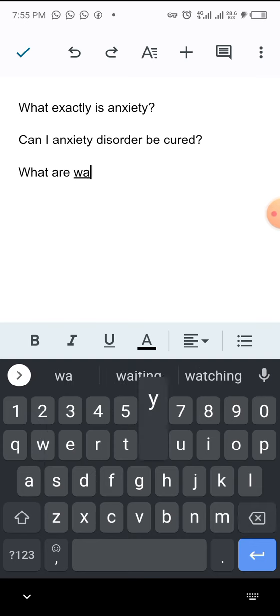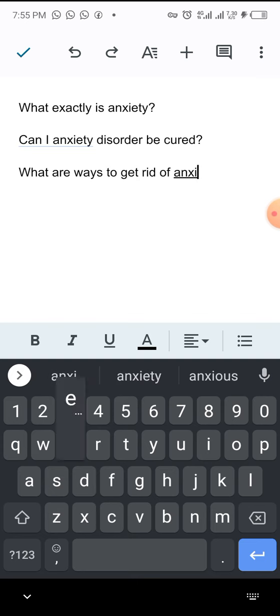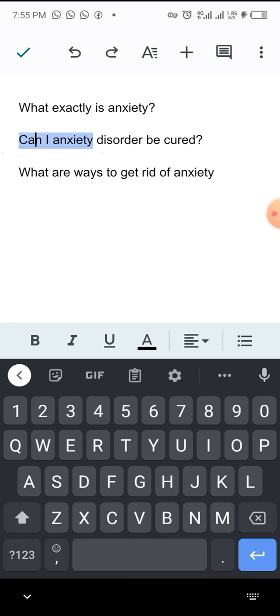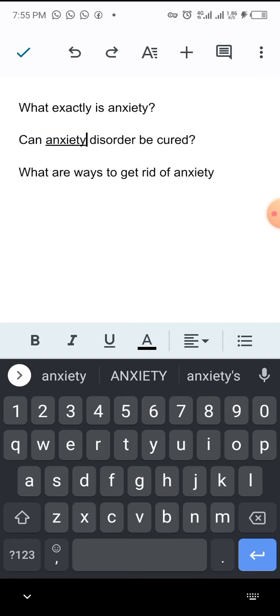All right, ways to get rid of anxiety, right? Okay, all right. So you take that. Let me correct this statement. You can see I have what's called Grammarly, which helps me correct my write-ups. Whenever you see a blue line under a statement, it means that you need to correct that. Because I have that, it tells me to correct it, so I quickly correct that.